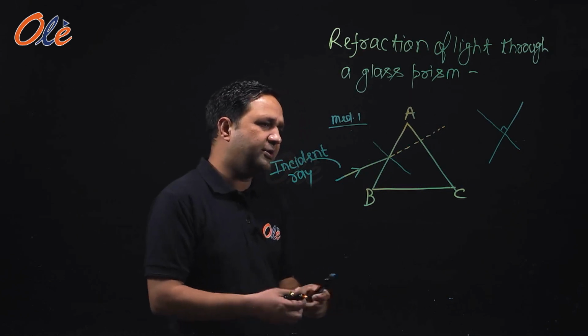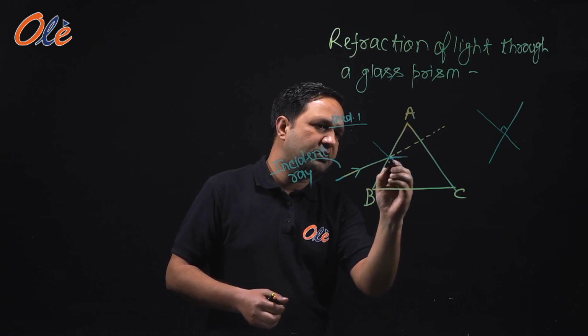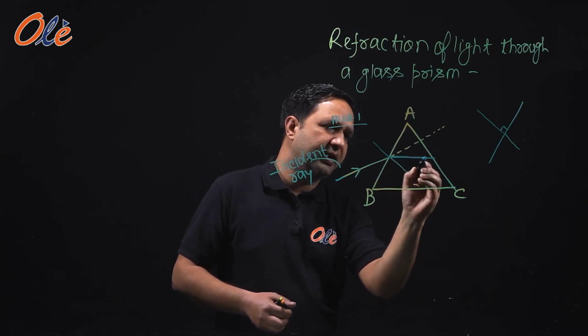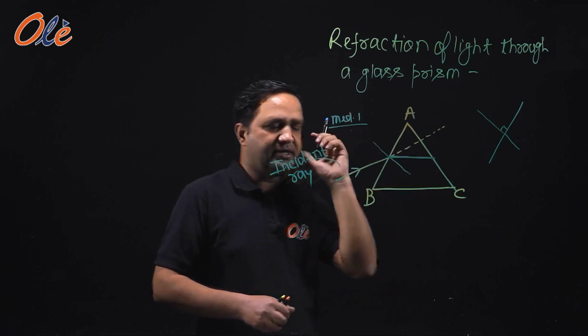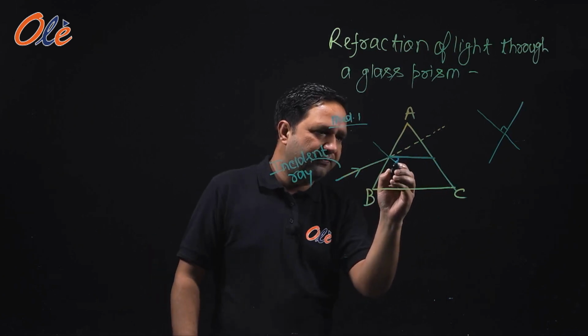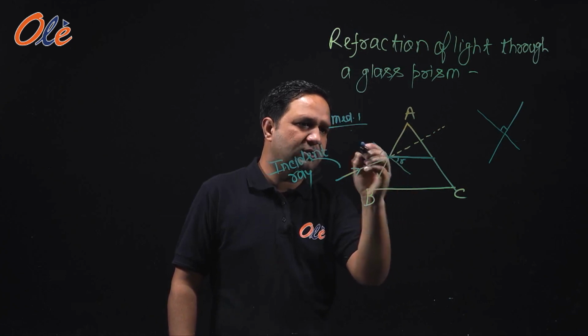It will bend towards the normal. It will bend a little towards the normal, it will deviate. So this is bending of light, known as the phenomenon of refraction of light. So this is the angle of refraction, and this is the angle of incidence. We took I1.